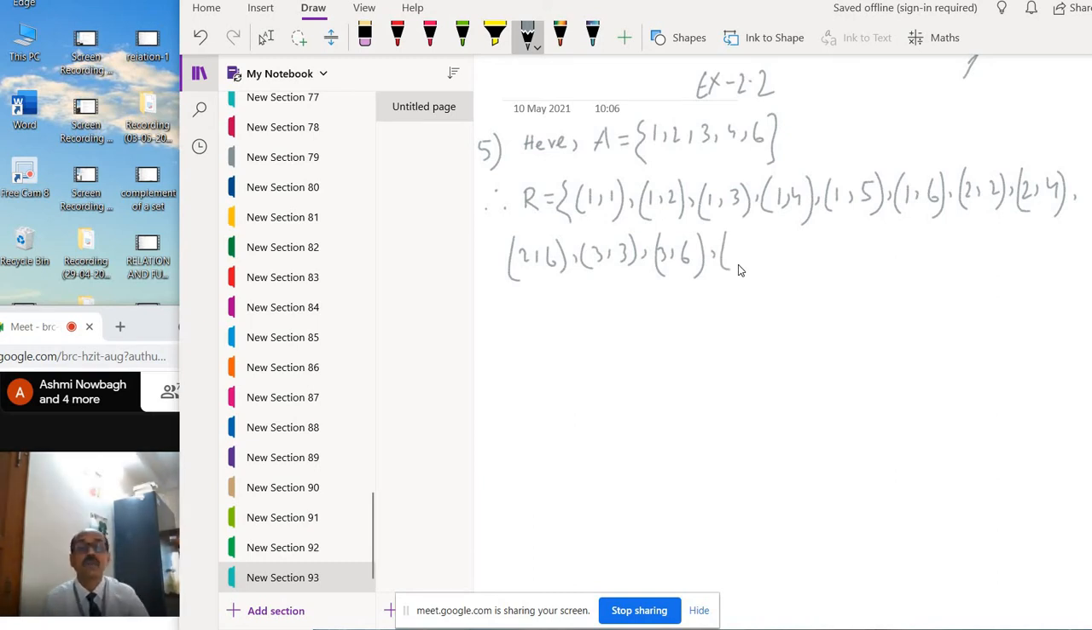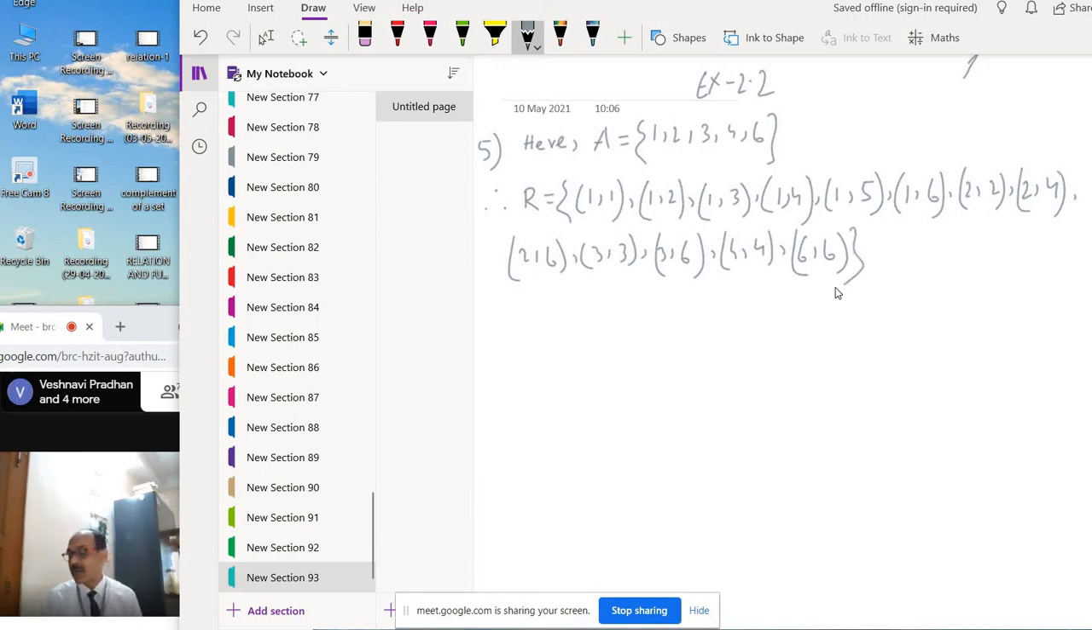Then 4. (4, 4) first. Then (4, 6) was not possible. Then 6, so (6, 6) you can take. Then 6 with 1, 2, 3, 4 is not possible. So this is the last, (6, 6).